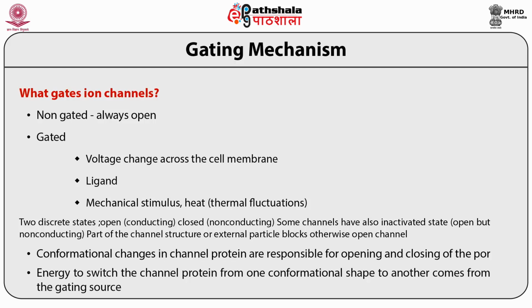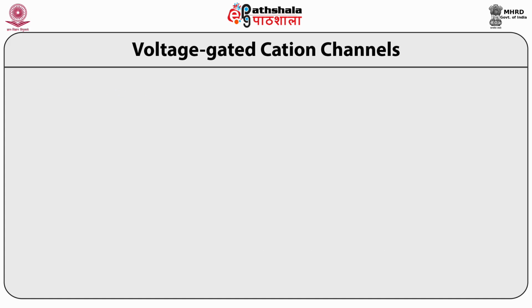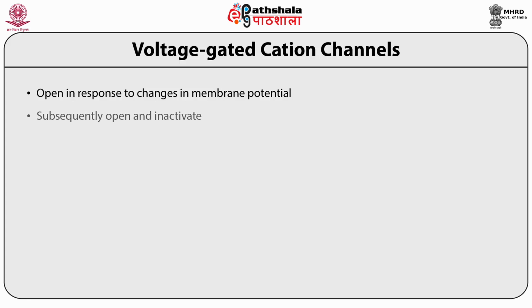Energy to switch the channel protein from one conformational shape or structure to another comes from the gating sources. Voltage gated ion channels, as their name indicates, are voltage gated, meaning they open in response to a change in membrane potential or membrane voltage. Subsequently they open and inactivate.